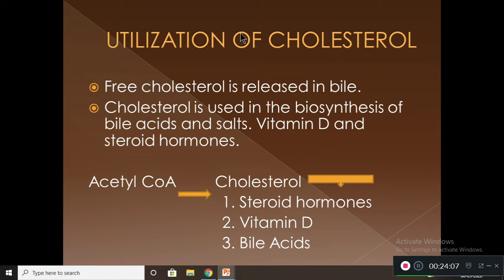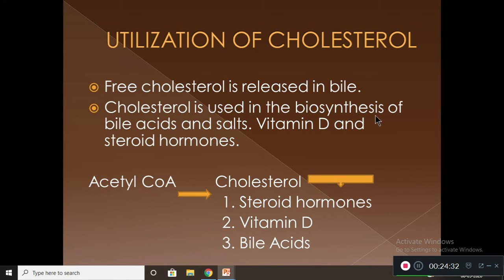Now how is this cholesterol utilized? Free cholesterol is released in the bile, and cholesterol is used in the biosynthesis of bile acids and salts and in the production of vitamin D and steroid hormones. So vitamin D and steroid hormones are produced from cholesterol. That's why vitamin D comes under fat soluble vitamins.